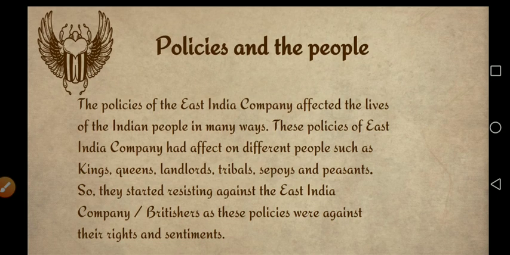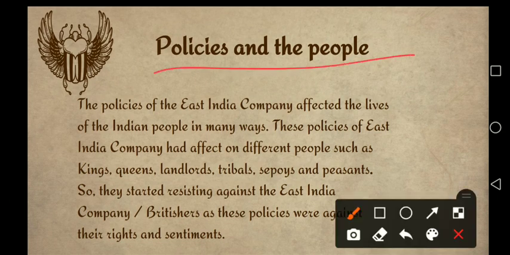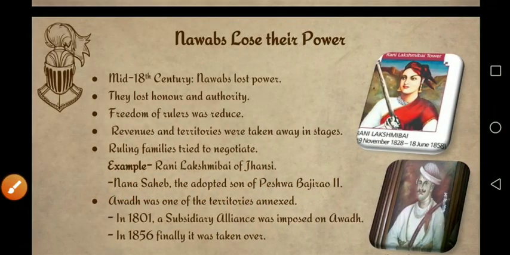Now, policies and the people: what were the policies which I have told you? Policies of the East India Company affected the lives of the Indian people in many ways. You can take the forest act as an example. The forest act affected the life of tribals. By this their old culture was disturbed and they got angered. They affected kings, queens, landlords, tribals, sepoys, peasants. So all of them started resisting British rule.